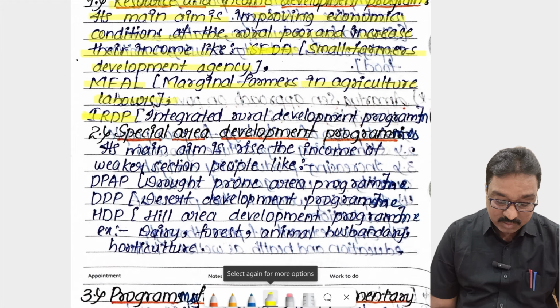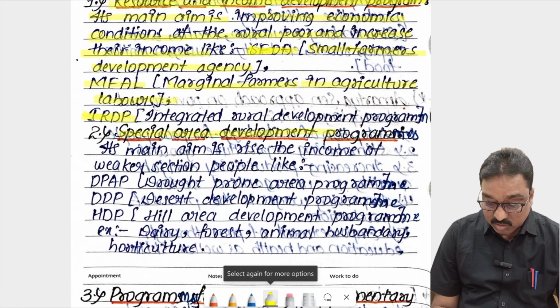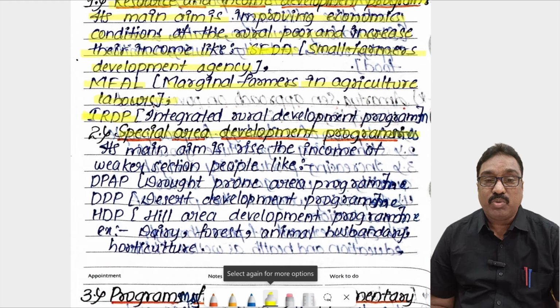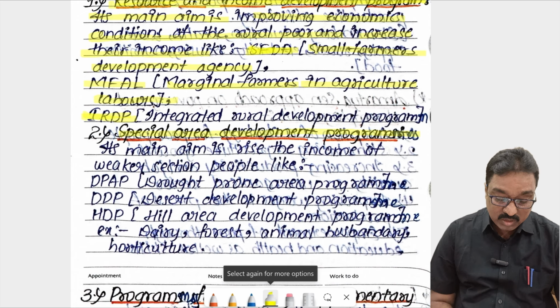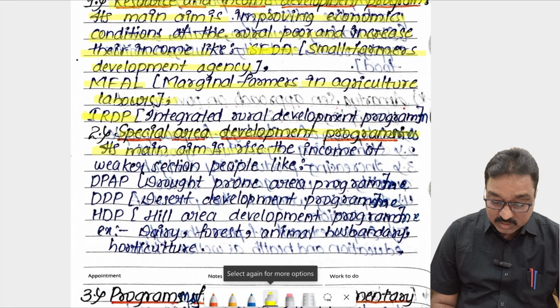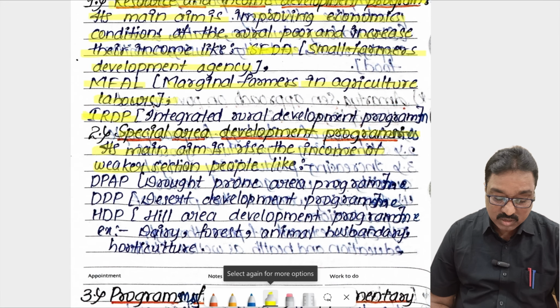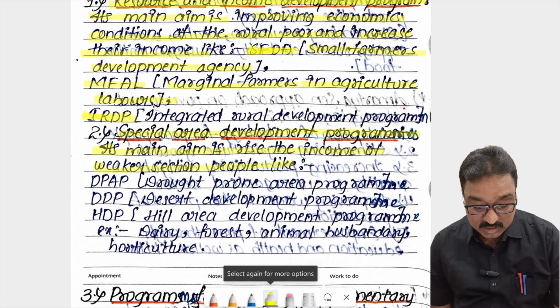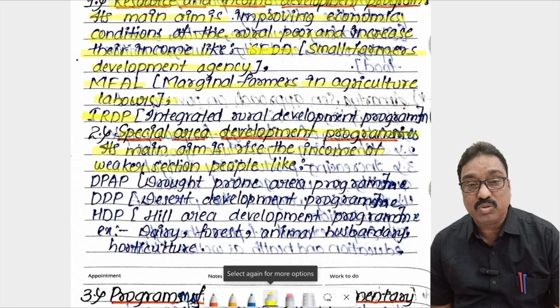And another one, the special areas development program, is also important to control the poverty and unemployment problem. Its main aim is to raise the income of the weaker sections of the people. Weaker section people's income must be increased. That is called special area development programs.